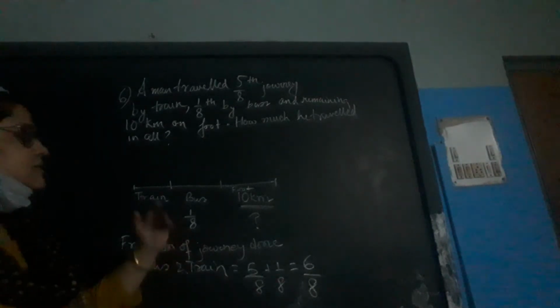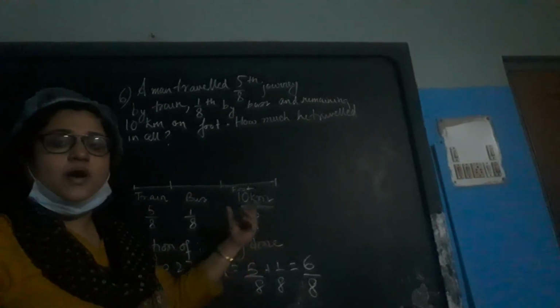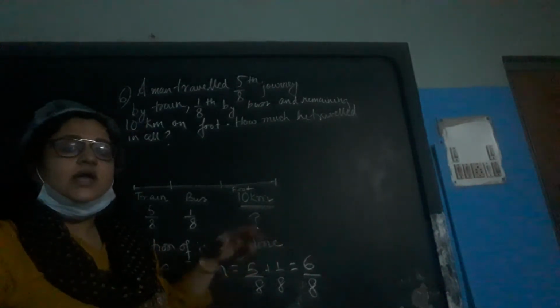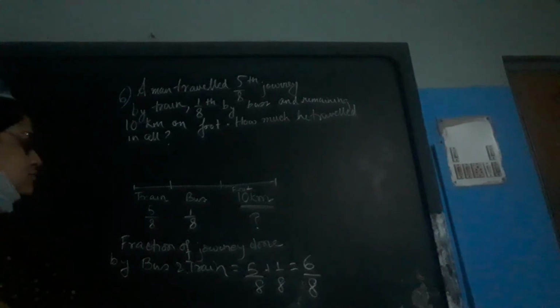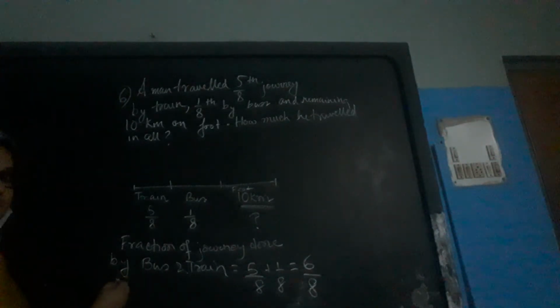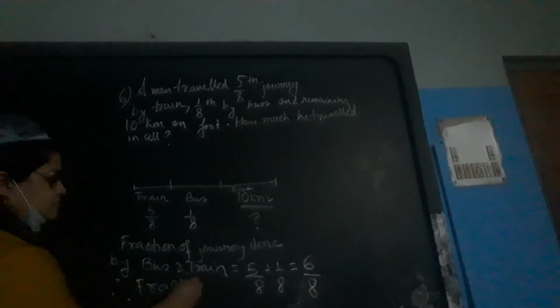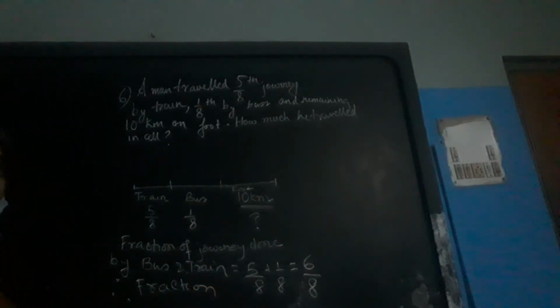Then what is the fraction of journey, or part of journey, which is not given, which you have covered by walking on foot? So you have to find out. Therefore, fraction of journey covered by foot will be how much?